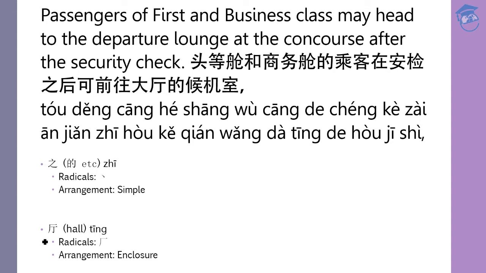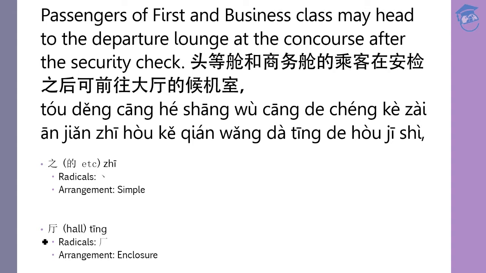大厅 is concourse. Okay, 大 is big and then 厅 is hall. So a big hall is just to mean concourse. Okay, a very big and wide and quite an open space. Alright, although it can be indoor. 候机室, as I said, it is the departure lounge.